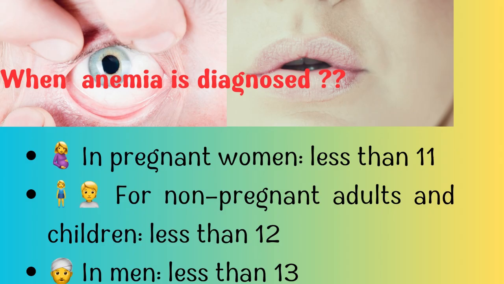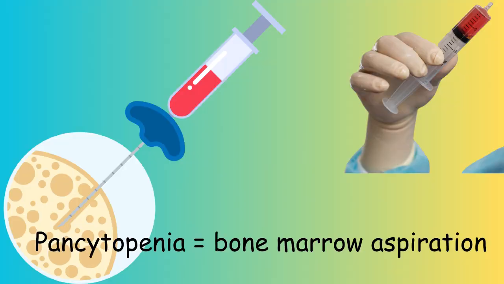When do you say anemia? If the hemoglobin level is less than 11 in pregnant women, less than 12 in non-pregnant women and children, and less than 13 in males. If you found that, that means it is a case of anemia. Look also at the other parameters of CBC. If you found low platelets and low white blood cells, that means pancytopenia. Go directly for bone marrow aspiration, where there is a serious condition.